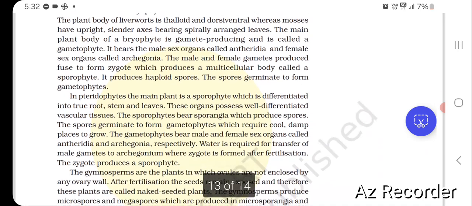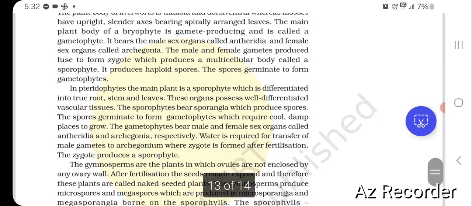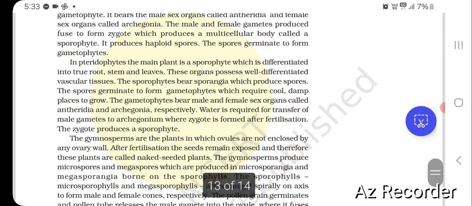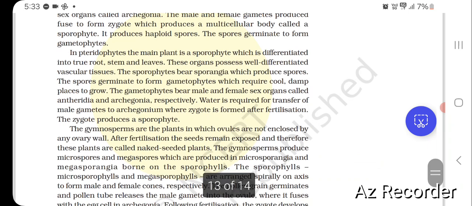The main plant body of a bryophyte is gamete producing and is called a gametophyte. It bears the male sex organs called antheridia and female sex organs called archegonia. The male and female gametes fuse to form a zygote, which produces a multicellular body called a sporophyte. It produces haploid spores. The spores germinate to form gametophytes.